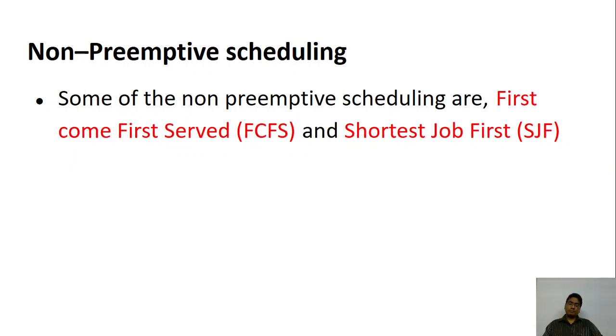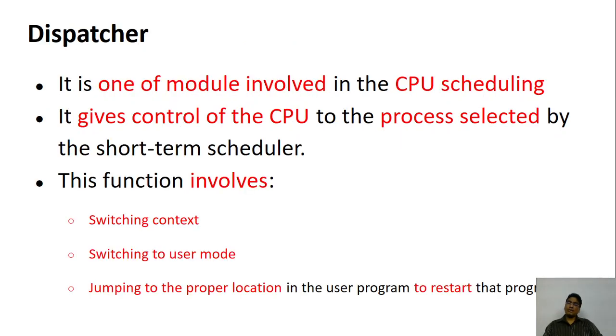Some of the algorithms used in non-preemptive scheduling are first come first serve, that is FCFS, and shortest job first. Now when we talk about scheduling, we need somebody to take the process from the ready queue and give it to the CPU.